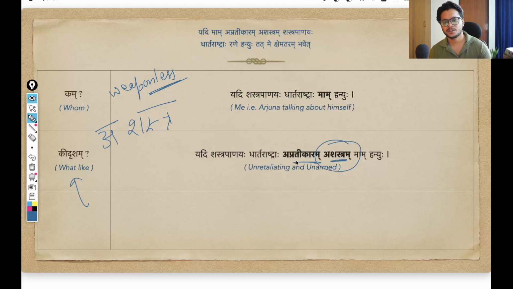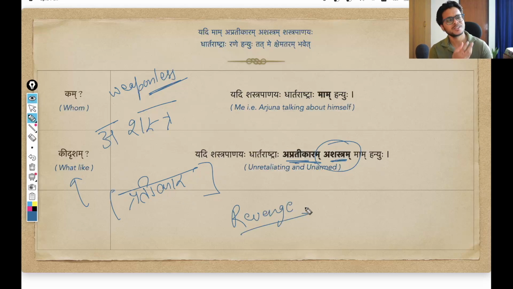And the same thing is happening with this other word also, apratikaram. The pratipadik, the main word to understand, is pratikara, and this means revenge, or someone who is ready to retaliate. Again it means the same thing: one who is ready to retaliate means one who is revengeful. So pratikara means revenge. Again, I want to negate the meaning, so I am attaching this a. So apratikara will define someone who is without any revenge, who is devoid of revenge, or who is unretaliating, who does not want to retaliate. Simple as that. The meaning is negated.